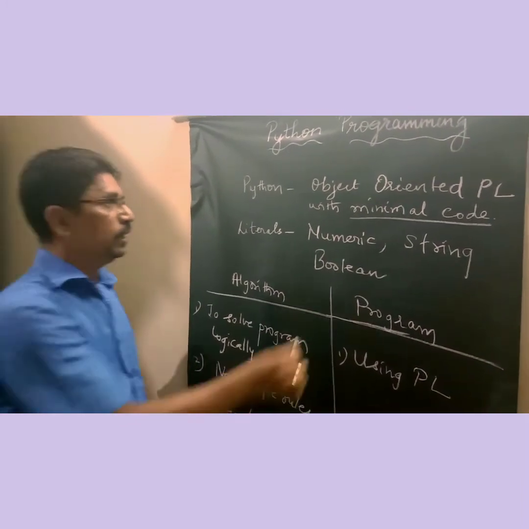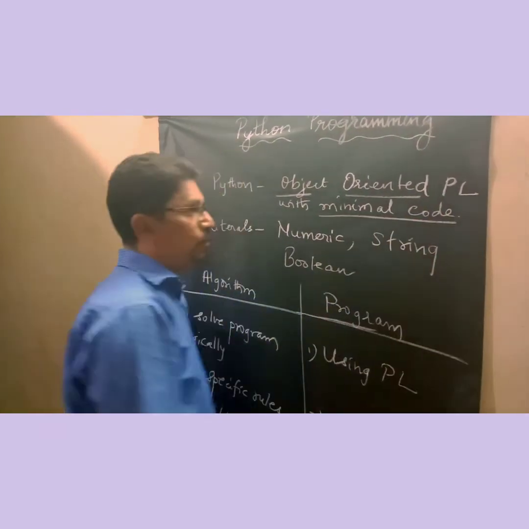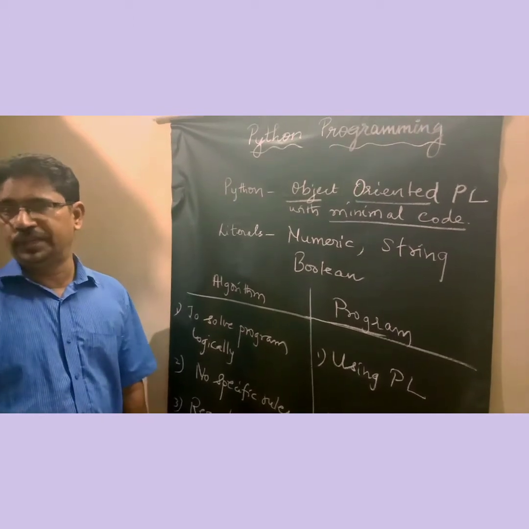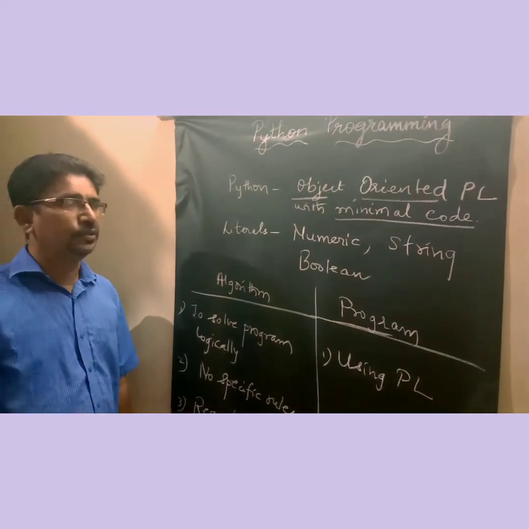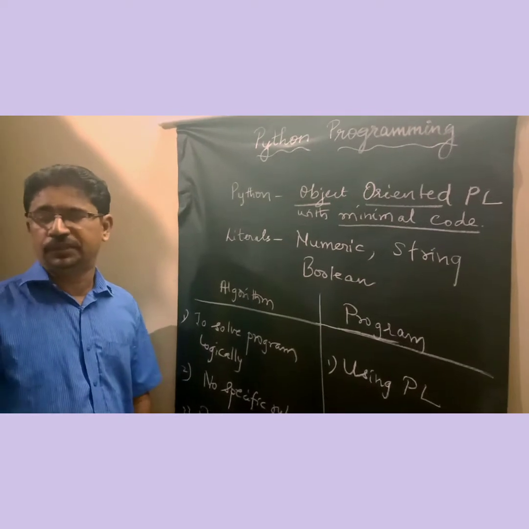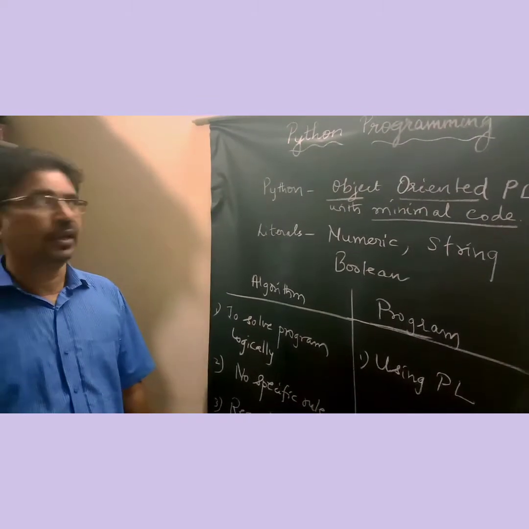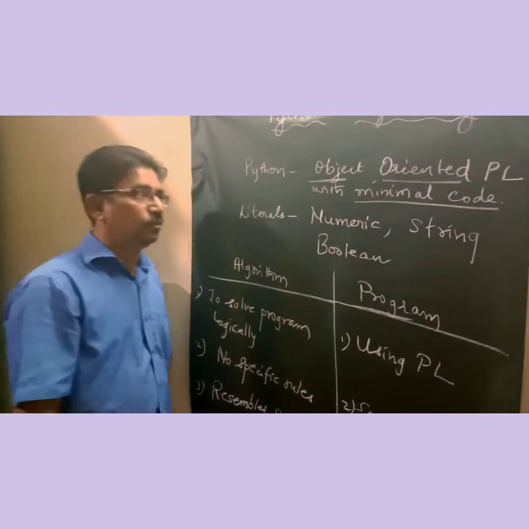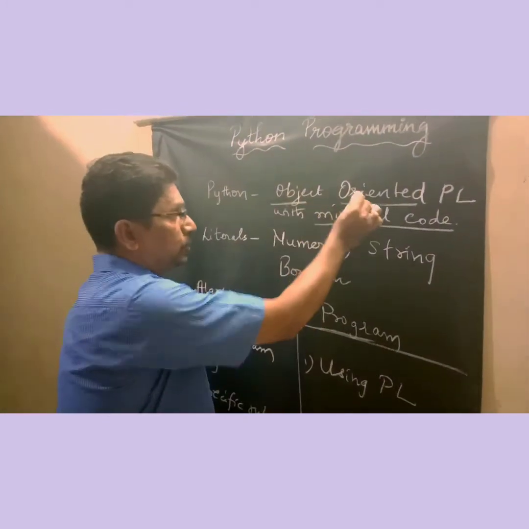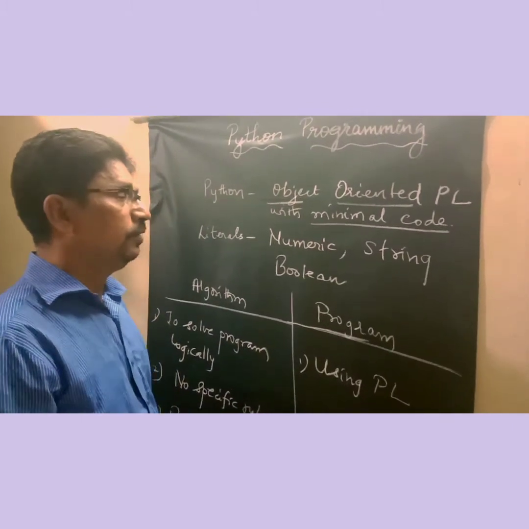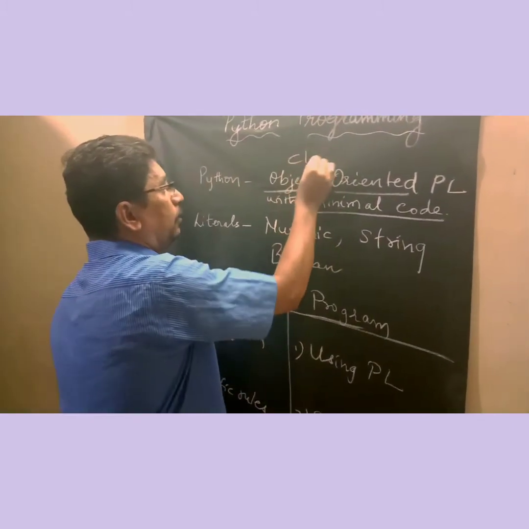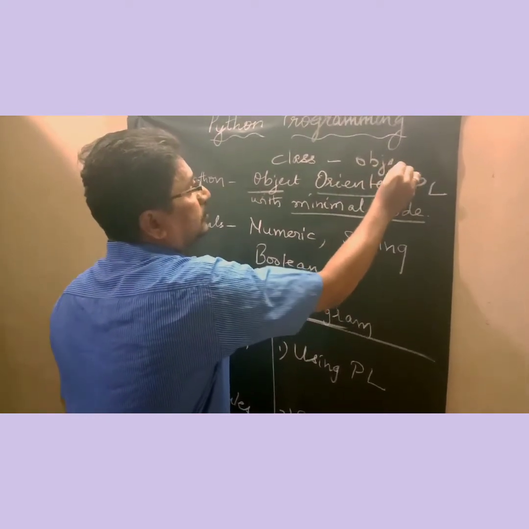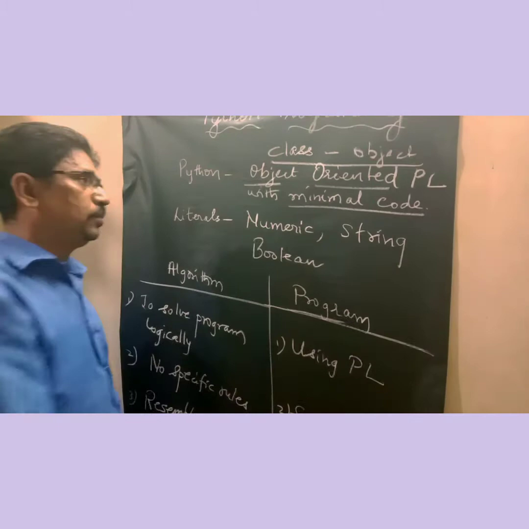And what is meant by object oriented programming? Object oriented programming, as you see in C++, has classes and objects. So in programs we use classes and objects which are used as functions, which reduces the redundancy in the program and increases the efficiency of the program. So that is the advantage of object oriented programming. Whenever there is a class, we have an object. So this is the concept we use in C++.